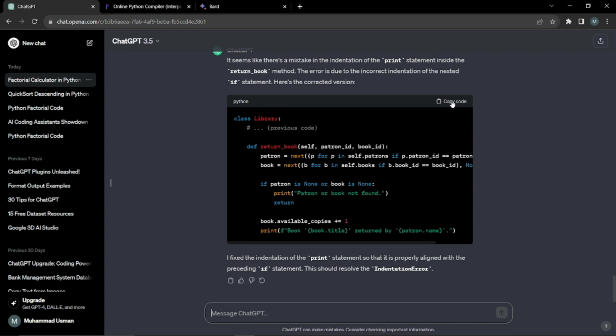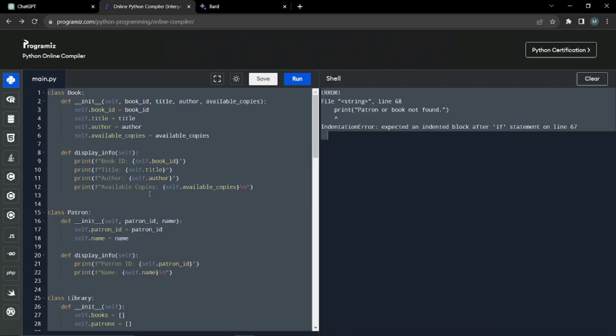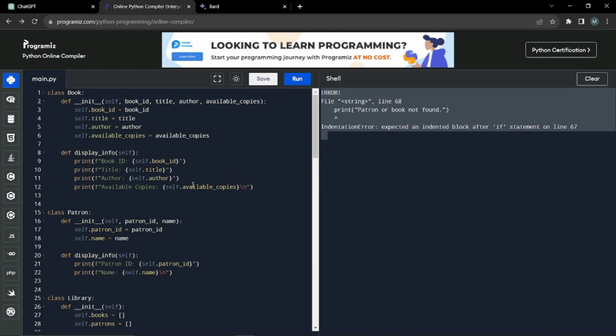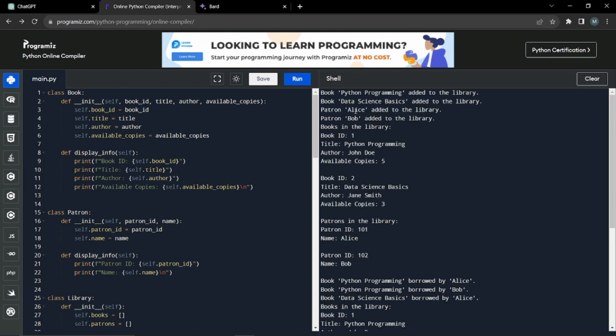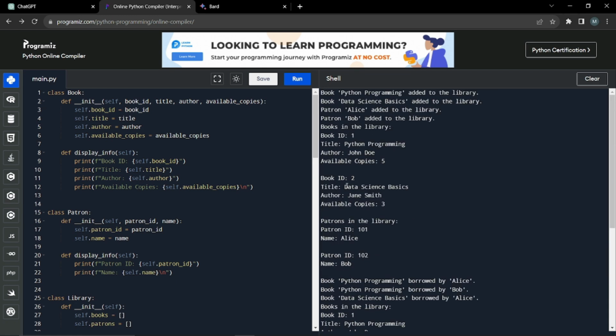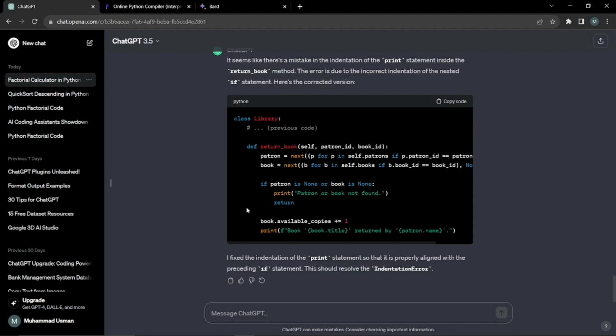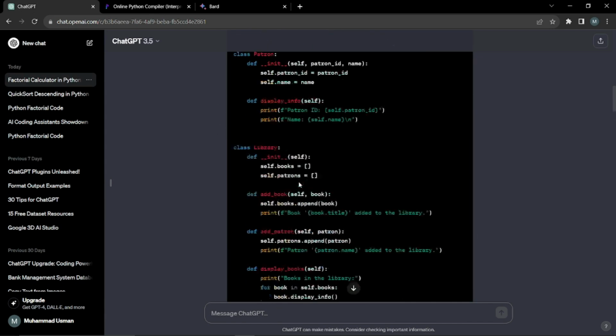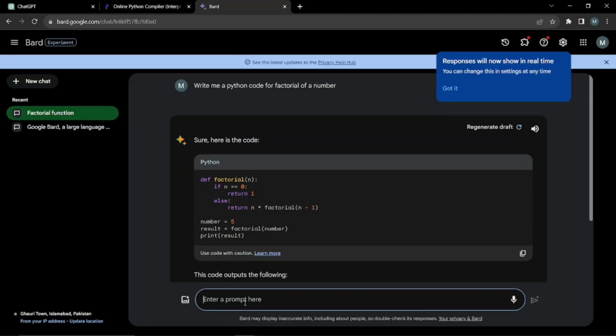Let's copy the fixed code and paste it right over here once again. Now I'm going to try to run this whole code once again. All right, now you can see our code is working quite efficiently. This is the whole code for our library management system. And similar is the case with Bard as well. If I copy the prompt I put in ChatGPT earlier, and paste it into Bard.